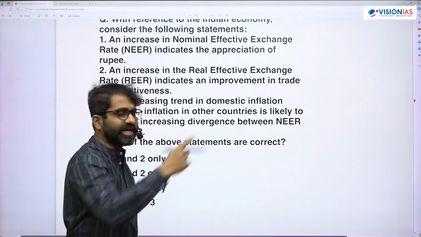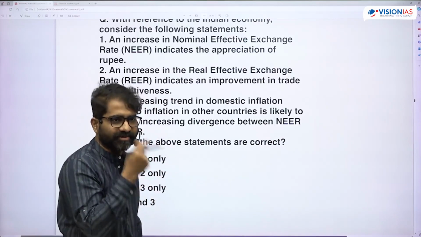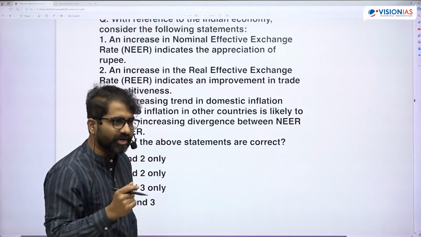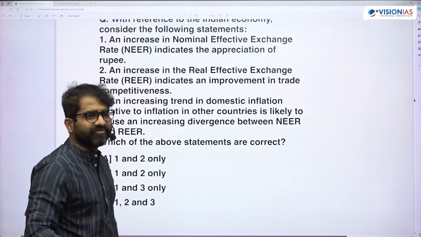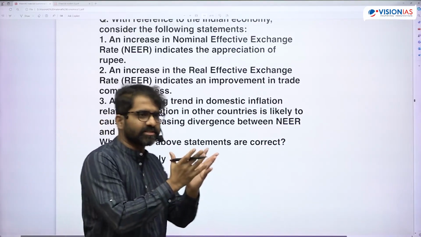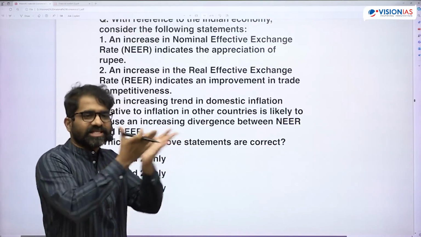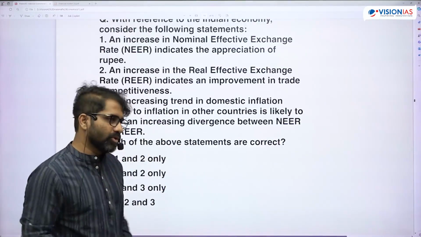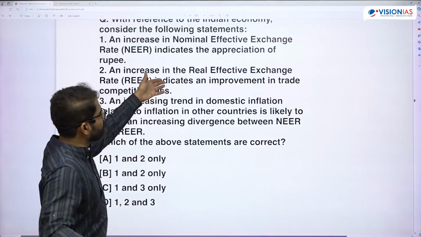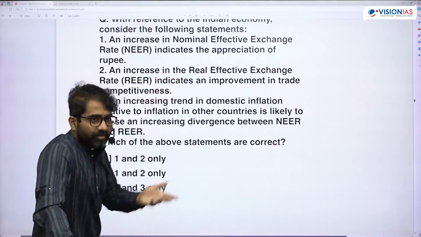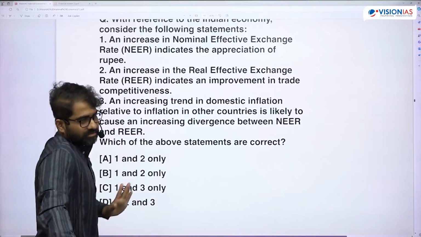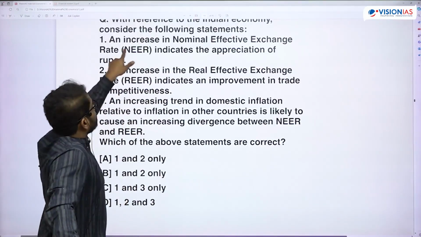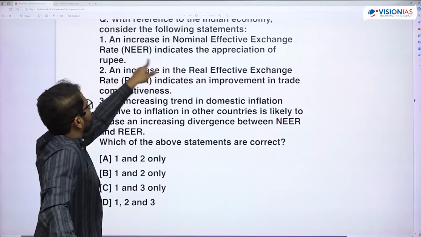If the rupee appreciates, I'll become less trade competitive. So the second statement, which says improvement in trade competitiveness, is wrong. You don't need any formula for this, you just need the index. How much of this basket am I selling out? I have to shell out more to get rupee, so automatically my rupee is appreciating.